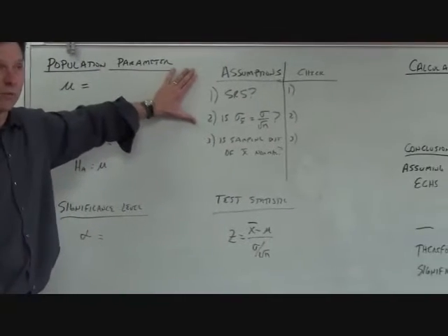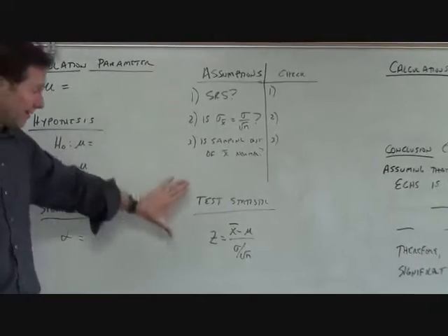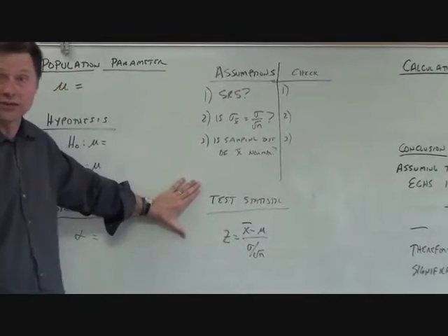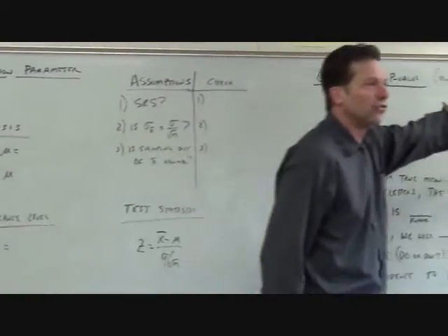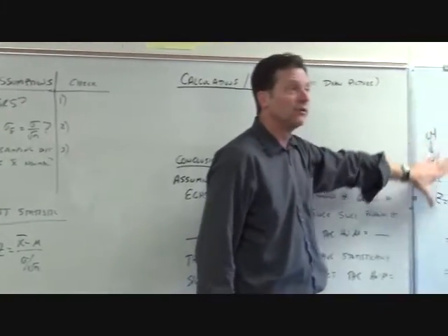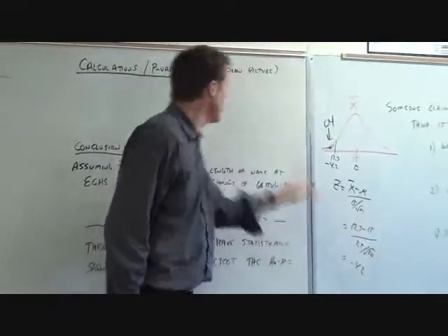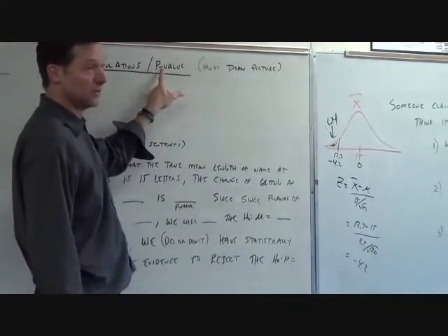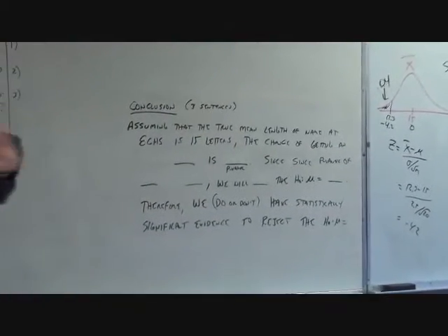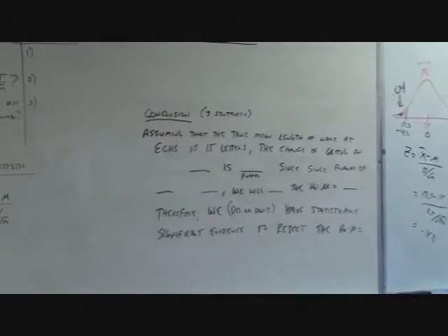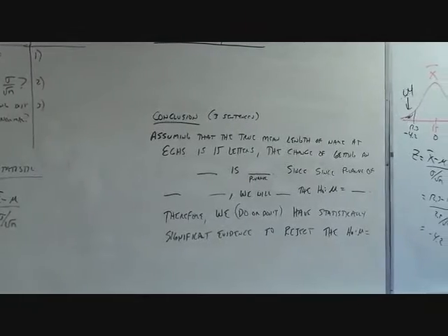We're going to do our assumptions like we've done before. That's the test statistic which you used in calculating your p-value. And then you're going to draw the picture. You're going to plug in the numbers. You're going to go find what that p-value is. All right, now this is the ugly part again. Remember we had those big old long sentences that we wrote up for the confidence interval? We have the same thing here.